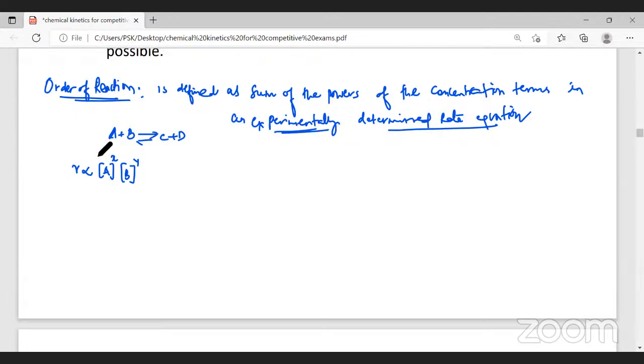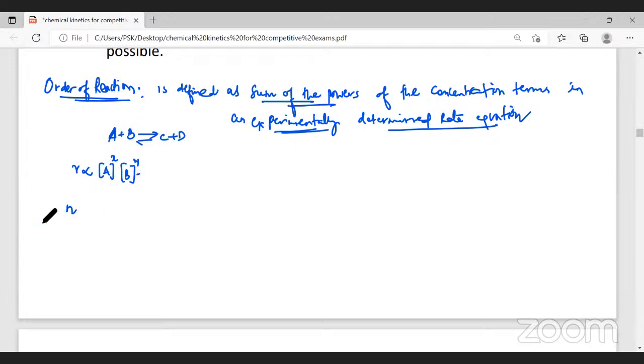Theoretically, the coefficient of A and the coefficient of B is 1. Therefore, I should have written 1 and 1, not x and y. But when you determine it experimentally, the power with respect to A is marked as x and the power with respect to B is marked as y. Now, the order of the reaction is the sum of the powers.